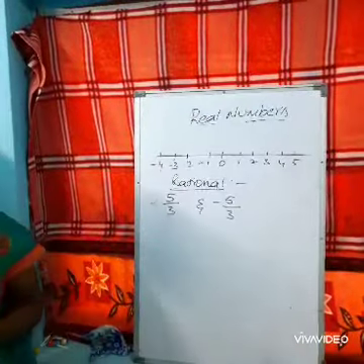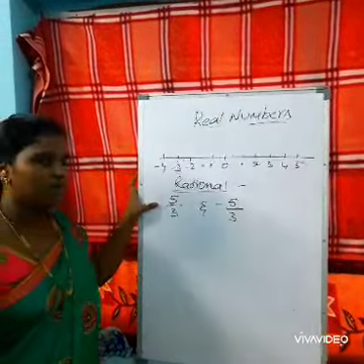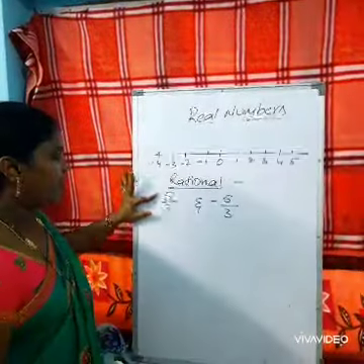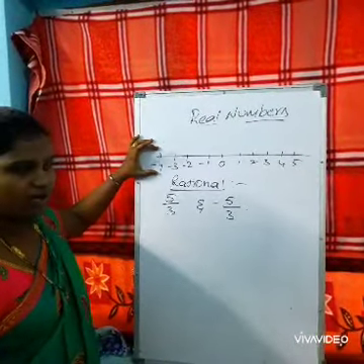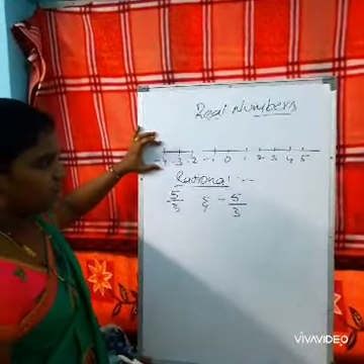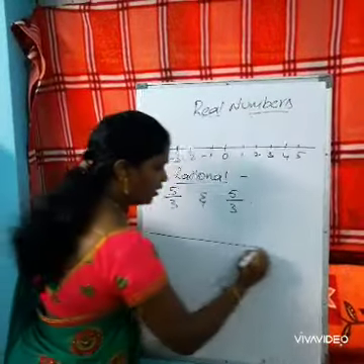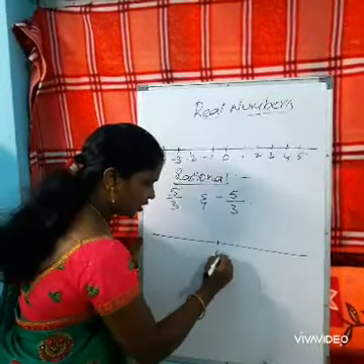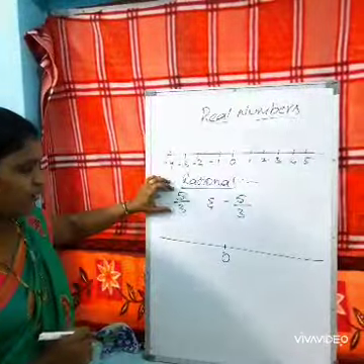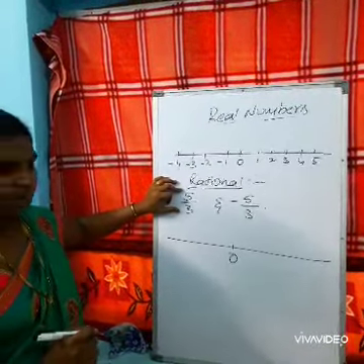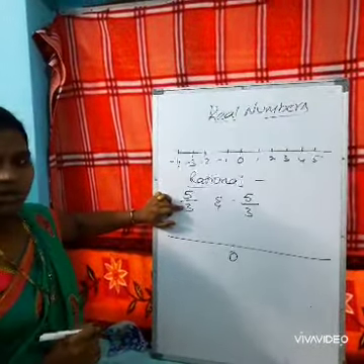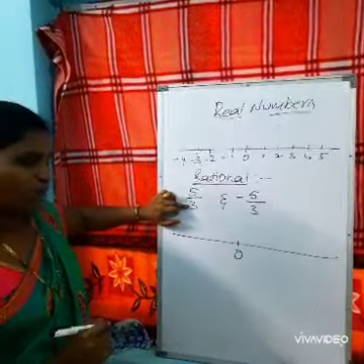We have to represent 5 by 3 and minus 5 by 3 on the number line. If you had seen this, whatever we are taking, the number line should be represented like this. So first draw the line. In the middle you have to take it as 0. Whenever we are representing rational numbers, you have to observe the denominator part. The denominator part is 3.